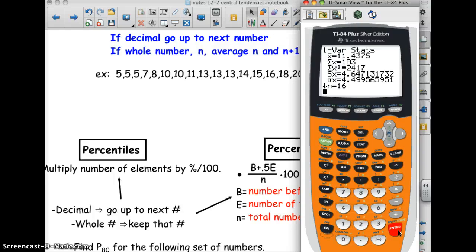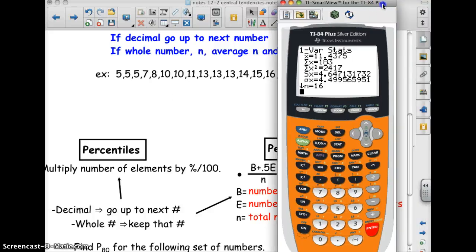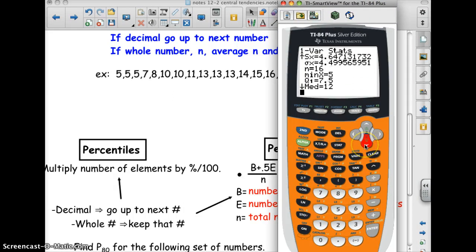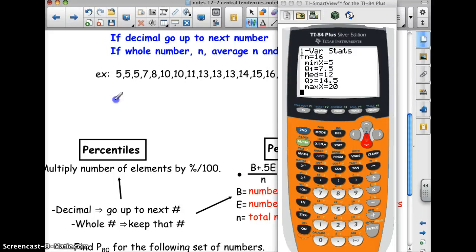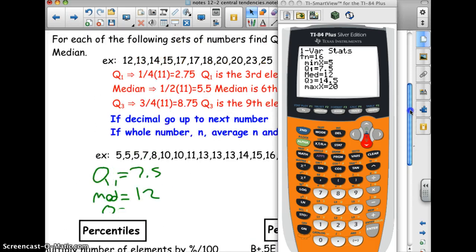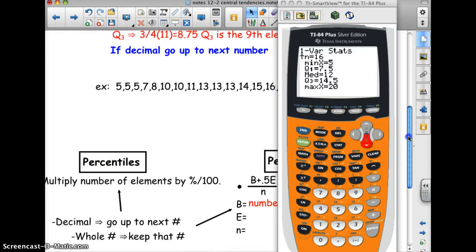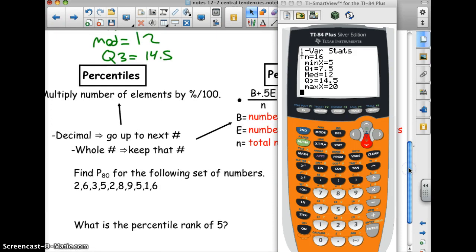It gives me the mean of the data. The mean is 11.43, right? It gives me the standard deviation and such, which we'll be talking about tomorrow. But if I arrow down, I was supposed to find all 3 quartiles, which is right there. Right, 7.5, 12, and 14.5. So Q1 is 7.5, the median is 12, and the third quartile is 14.5. Find the quartiles and the median. Yeah, there we go.